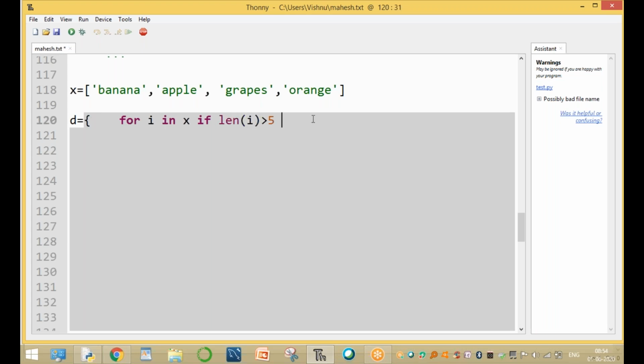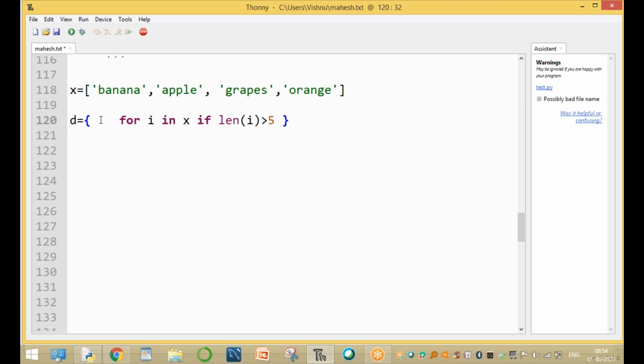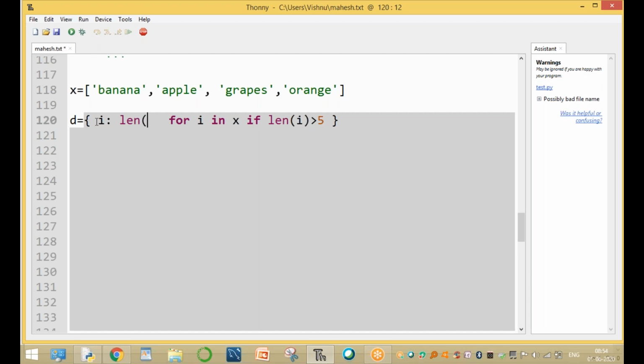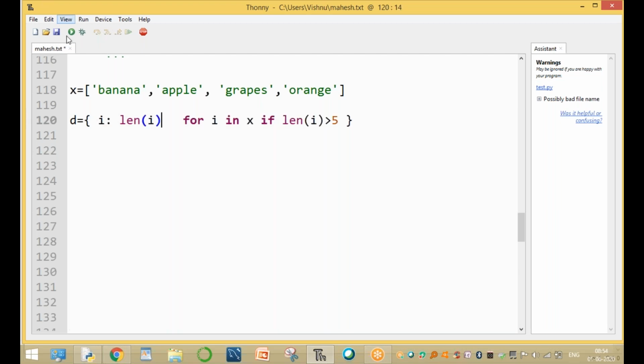Print this value inside the curly brackets, the value of i colon i value. Now to print the length value: i colon length of i. Print the values of b.